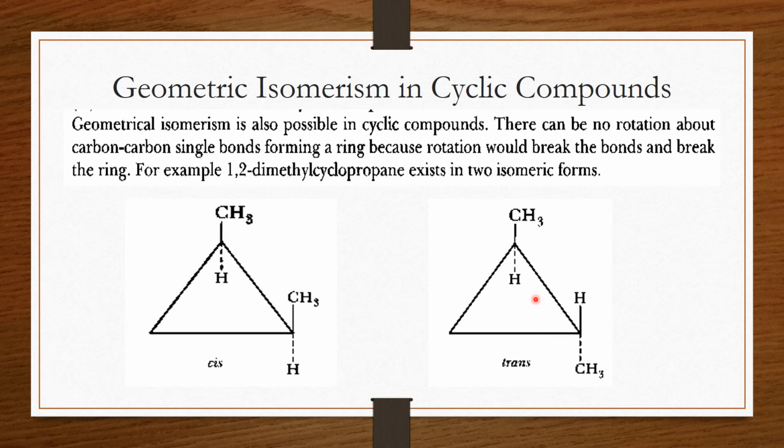But in this case, you can see that two methyl groups are present in opposite directions, so it is the trans isomer. So this geometrical isomerism is possible in cyclic compounds when two adjacent carbon atoms have two different groups other than hydrogen.